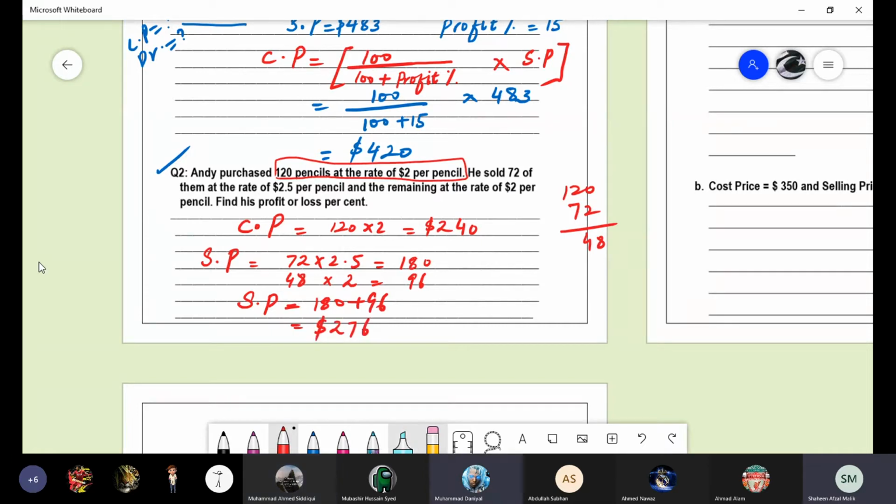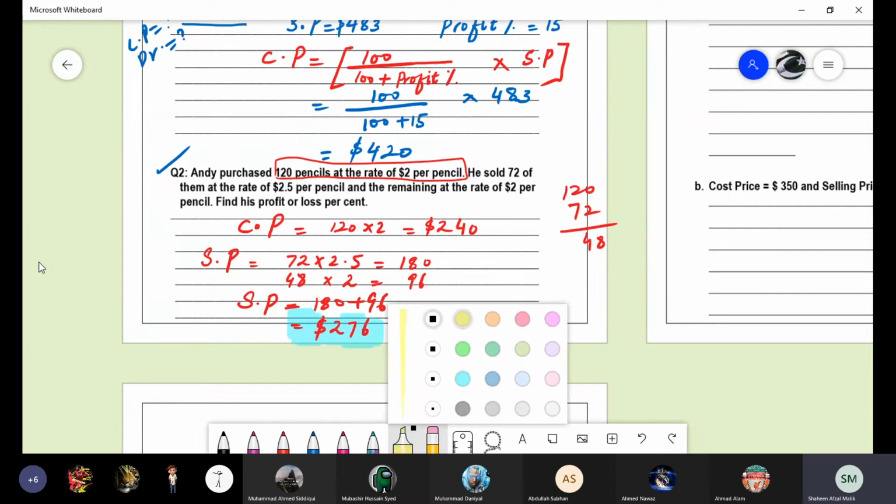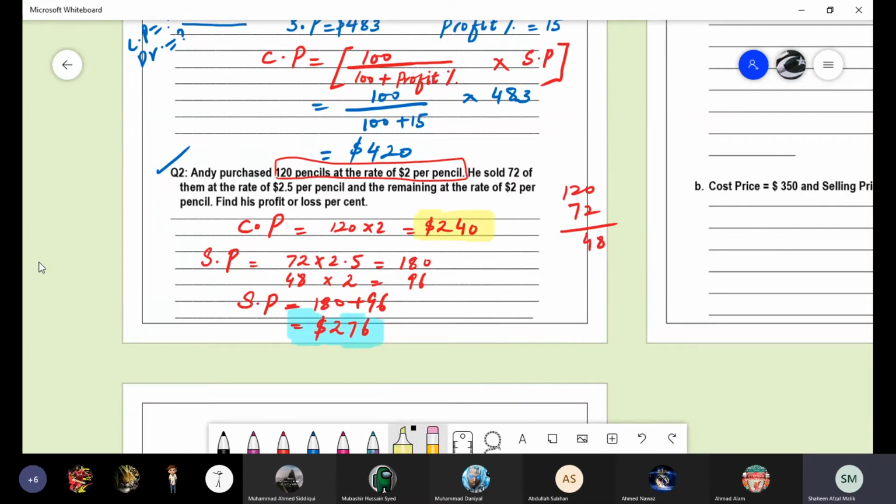Yes, boys, this is the selling price and the cost price was $240. Cost is less, selling is more. So which condition is this, profit or loss? Profit. So the question is find his profit or loss percentage.